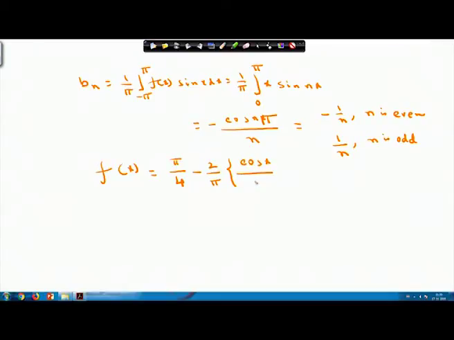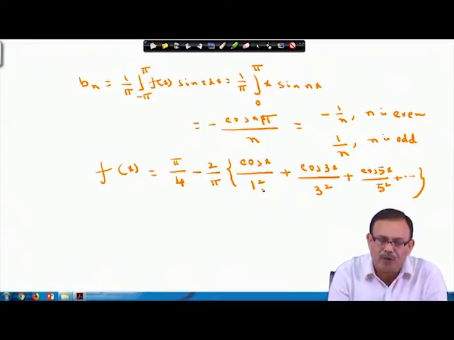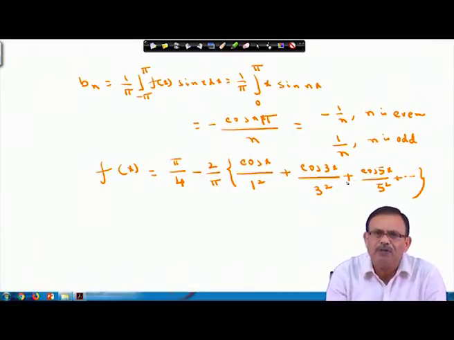So, it will be cos x by 1 square plus cos 3 x by 3 square plus cos 5 x by 5 square, like this way it will go. Please note that since a n is 0 whenever n is even, the even terms of cos will be vanishing, only the odd terms will be there.